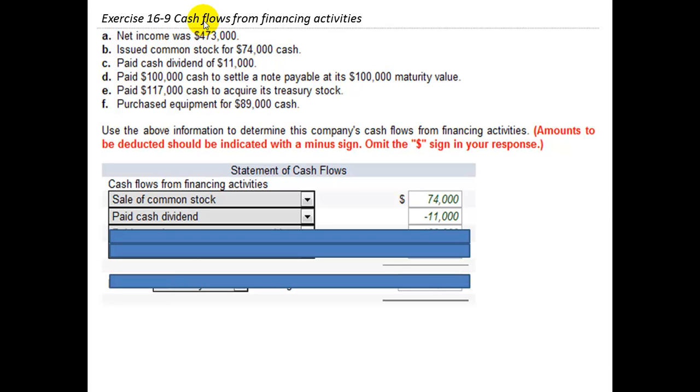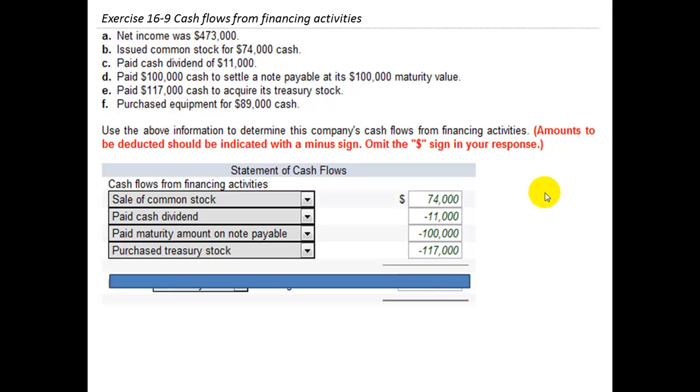Next, we paid $100,000 cash to settle a note payable at its maturity. That will be on the debt side of financing activities. We're going to pay off the note, so cash from financing activities is going to go down $100,000, or we might say we used cash in this financing activity.